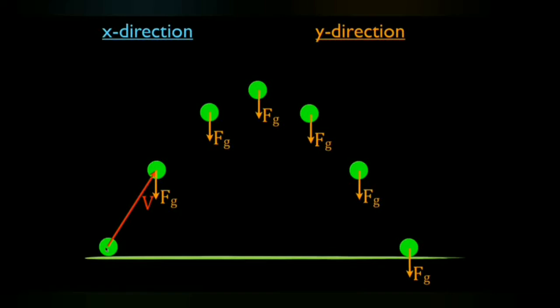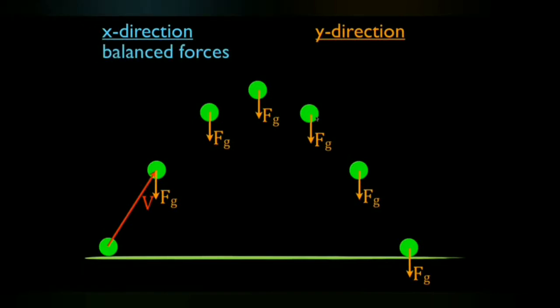The body during its motion is always under the influence of force of gravity, and hence the vertical path is under uniform acceleration which is equal to small g, the acceleration due to gravity.